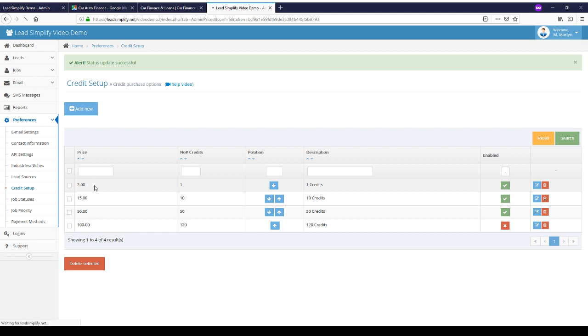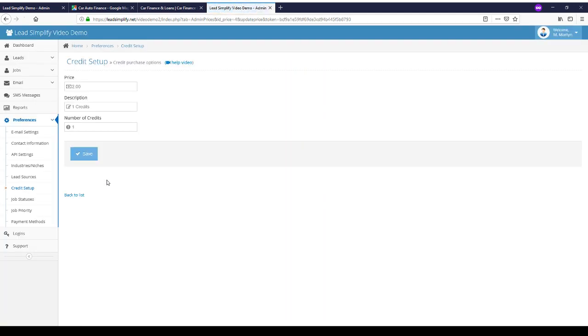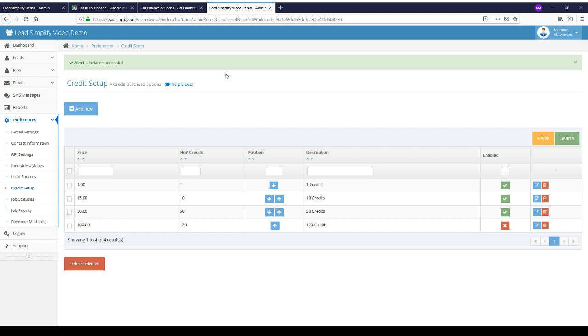And to keep things simple, what we'll do is we will set 1 credit to equal $1. So in the price, we're saying $1. The description of what they're buying. So if you were doing some special bulk buy offers, you could enter that information in here. We'll do 1 credit, and then this is the actual number of credits that they're going to get for this price, which would be 1. So we'll save that. And now we can see we've got our credit set up.